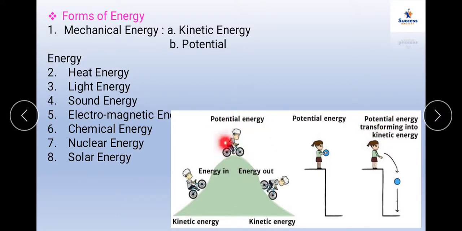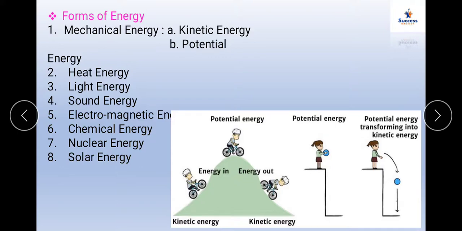That means whenever the object is stopped, some energy is stored in it. When energy is stored, when the object is stationary, at that time there will be something related to potential energy. When the same object is in motion, at that time they say it is kinetic energy. Because of the motion there will be something related to kinetic energy. So till now we have understood that when the object is stationary, at some position, they call it potential energy, and when the object is in motion, they call it kinetic energy. So let us see whether our understanding is correct or not.